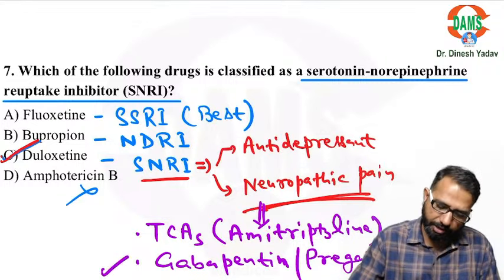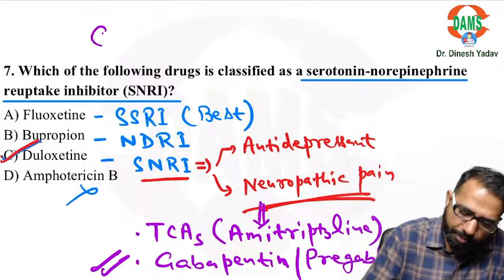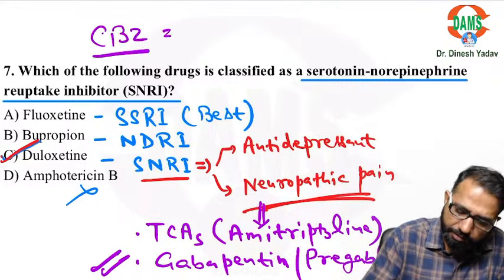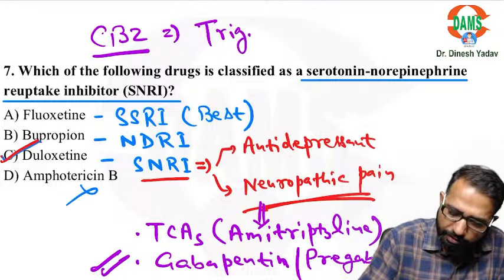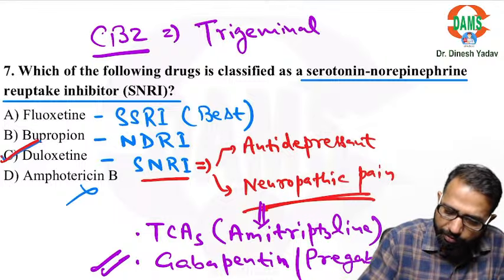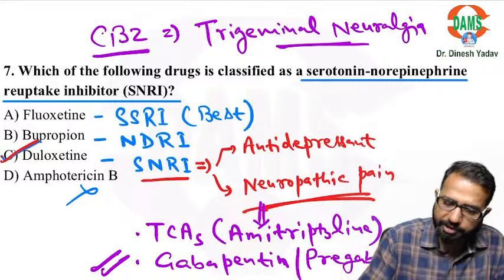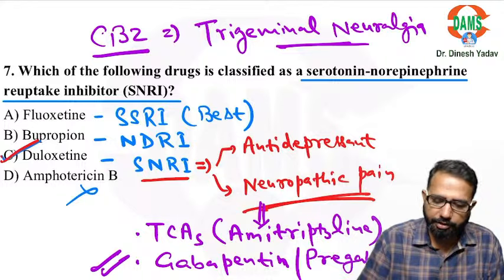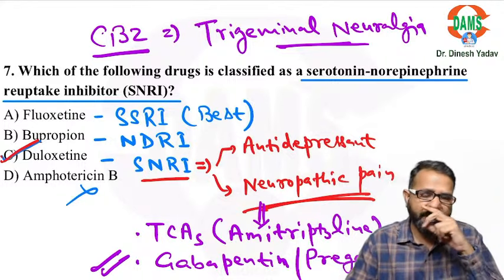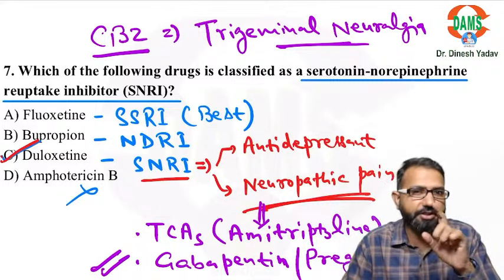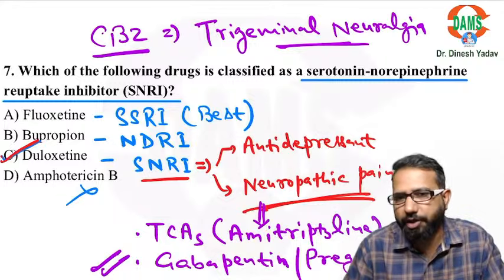These are best. In trigeminal neuralgia, we can use the carbamazepine. What is the benefit of oxcarbazepine? Oxcarbazepine causes less side effects, but SIADH is more. More SIADH, rest of the side effects will be less with the oxcarbazepine.